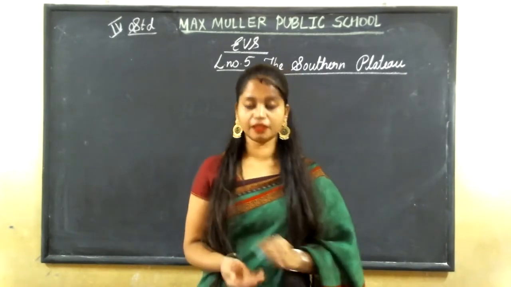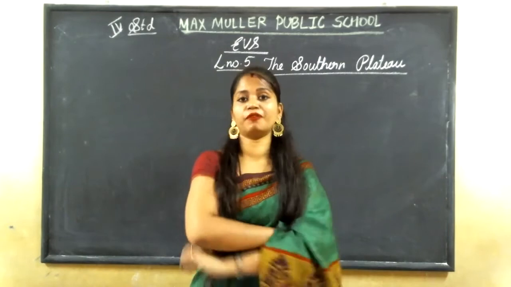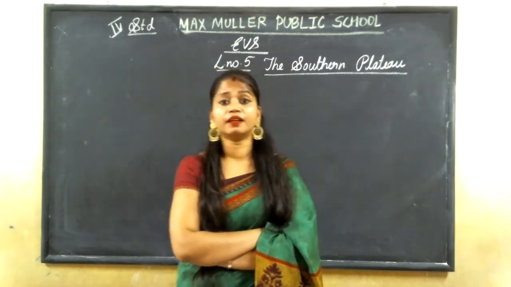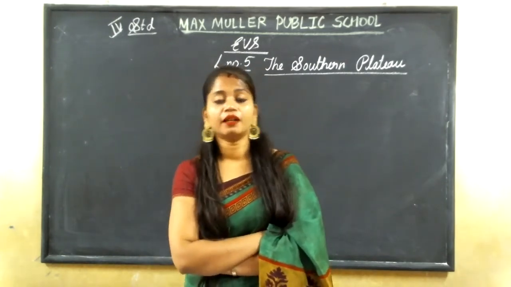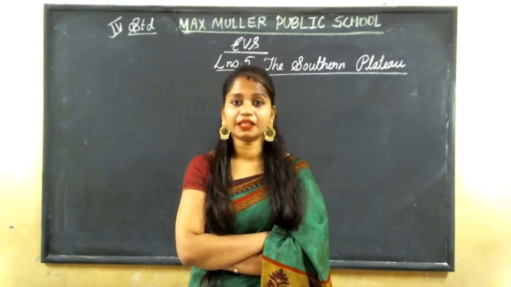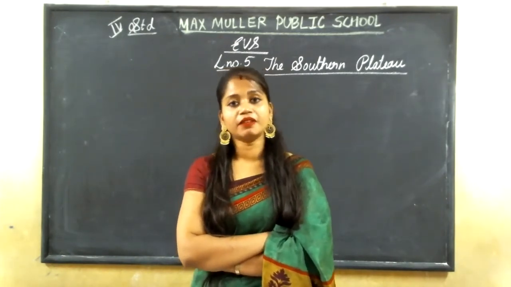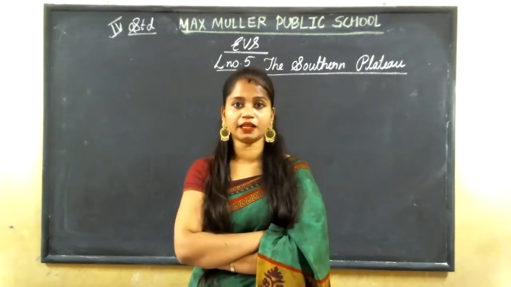Okay, last class, till what we have learnt. We have learnt till lesson number 4 in the social part, the Great Indian Desert, right? And before that, we have completed our FA1 test also, right? In the FA1 test, you have 5 chapters: in science 2 chapters, social 3 chapters, right?